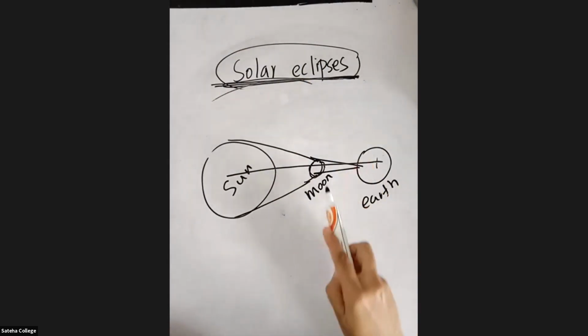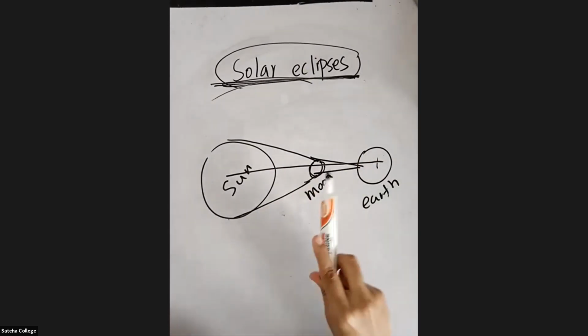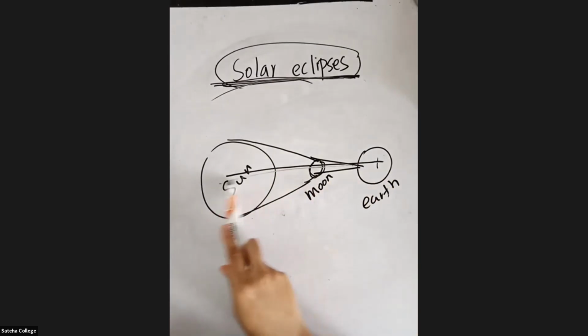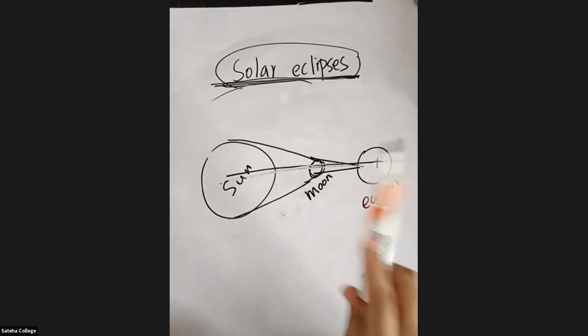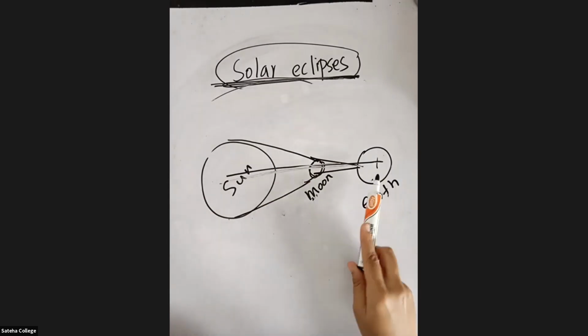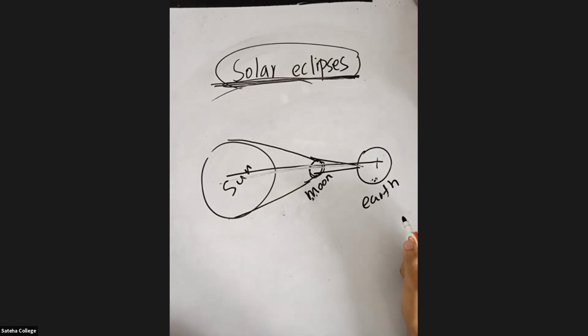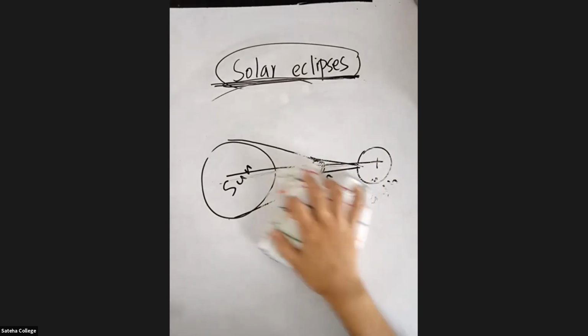Solar eclipse means when the moon is in between the sun and the earth, and these three should be in a straight line. The shadow of the moon will fall on the earth. This scenario, you call it as a solar eclipse. So I hope that solar eclipse is clear for everyone here.